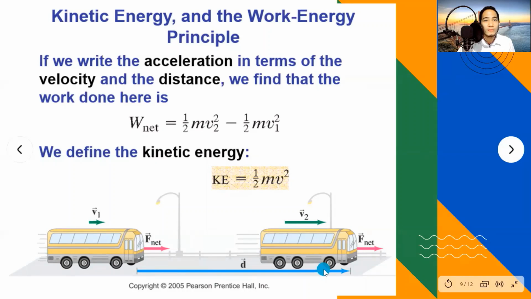And of course, if there is ability to do work, there is also energy. Wherein, if we subtract the initial from the final, like in this formula, we define kinetic energy as follows. Kinetic energy is equal to 1/2 mass times velocity squared. So that's it. Or simply, KE is equal to mv squared divided by 2, or KE is equal to mv squared all over 2, which is the same as dividing it by half. So ito yung ating gagamiting formula in solving the kinetic energy.